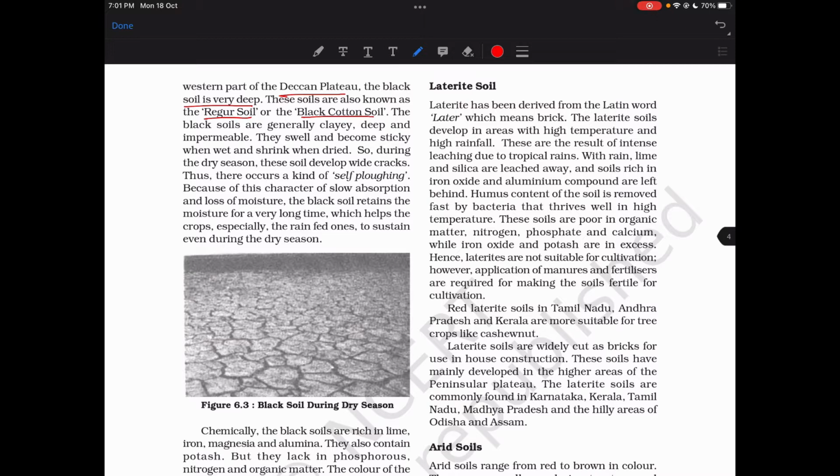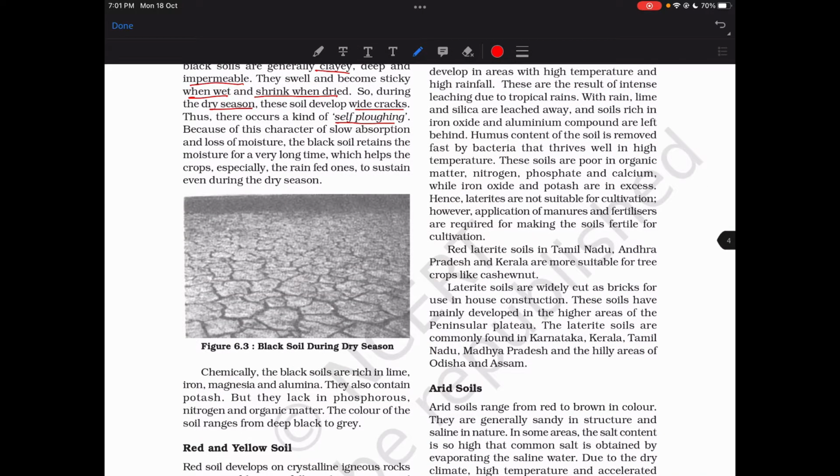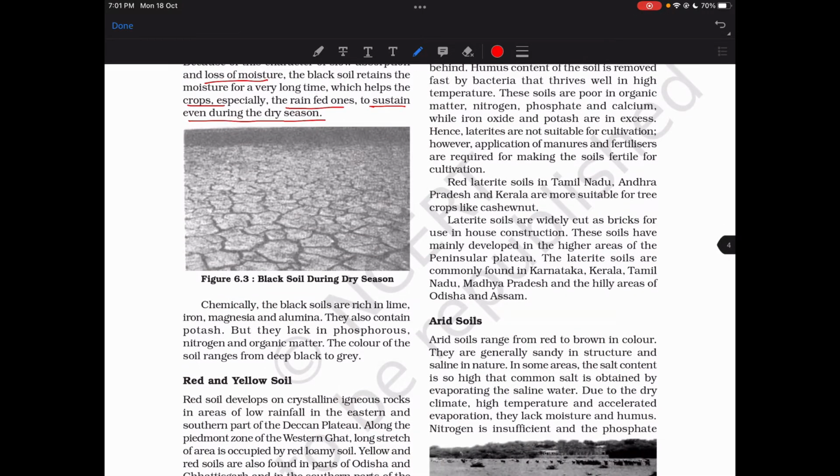Black soils are generally clayey, deep, and impermeable. They swell and become sticky when wet, and shrink when dried. So during the dry season, this soil develops cracks, a kind of self-ploughing. Because of this character of slow absorption and loss of moisture, the black soil retains moisture for a very long time, which helps the crops, especially rain-fed ones, sustain even during the dry season.